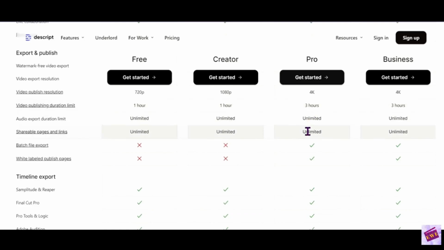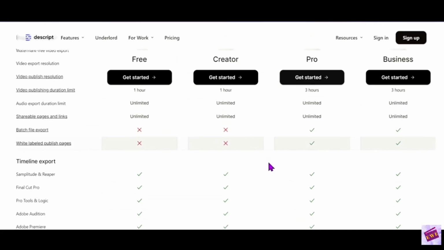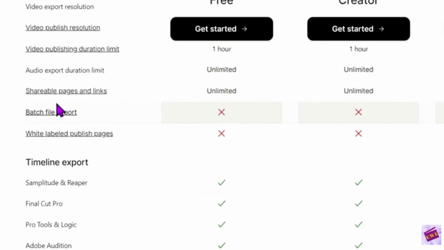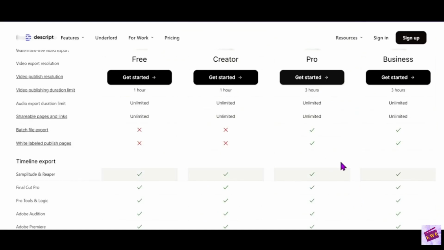All right, the audio export duration limit, it's all the same for all the plans, the shareable pages and those links, they're the same. And the difference here for the Creator, you can't do a batch file export and you can't white label your published pages. Again, that was not a deal breaker for me, but if it is, you would get the Pro. Otherwise, stick with the Creator.